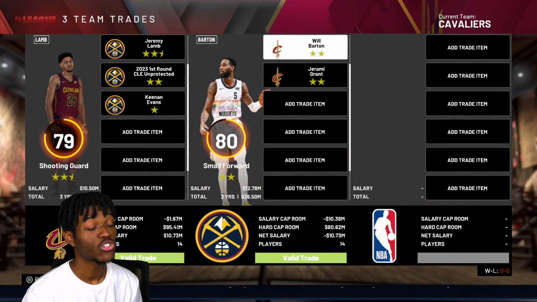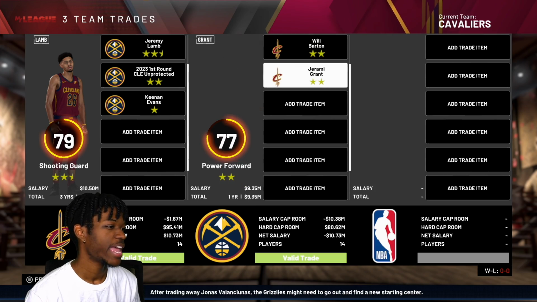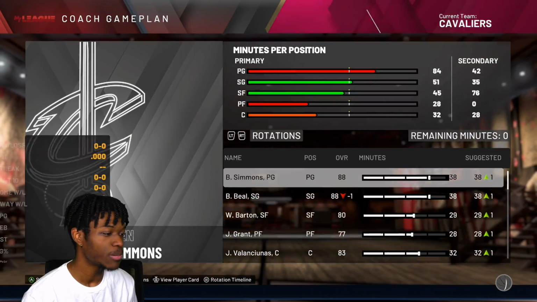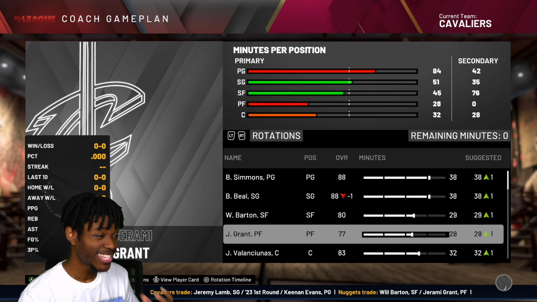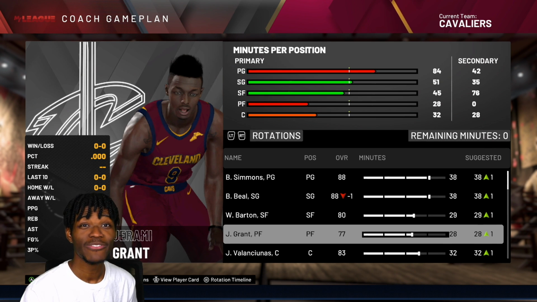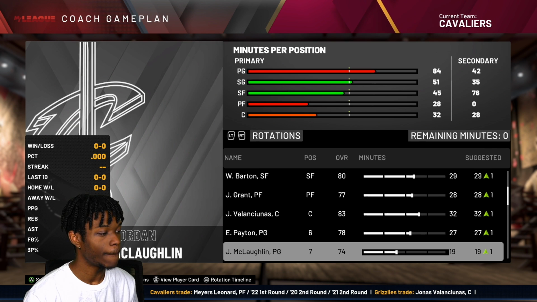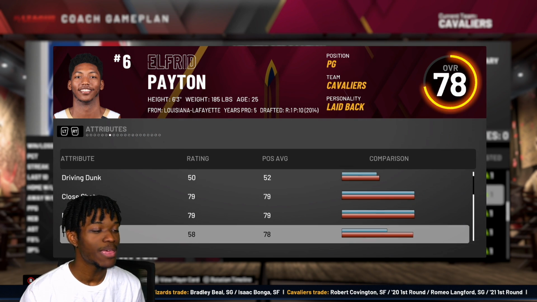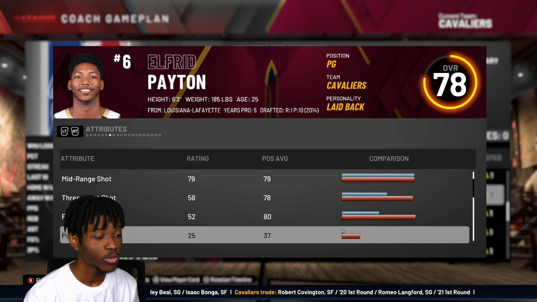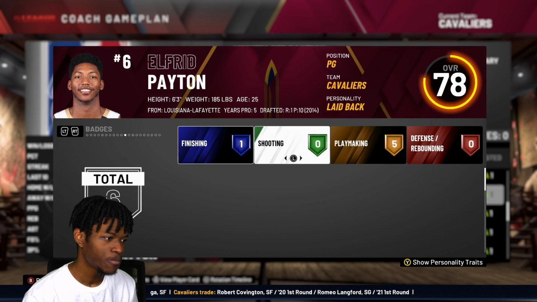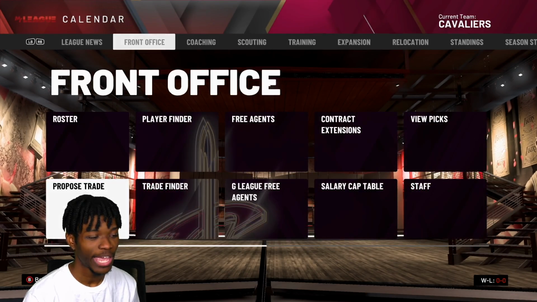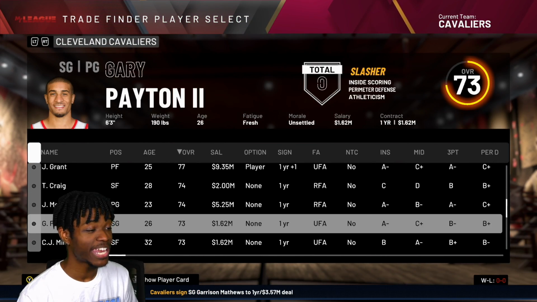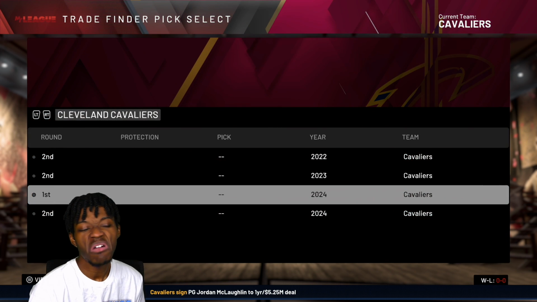We're going to trade for Trill Will Barton. And then Jeremy Grant, technically he will be our starting power forward right now, but he's not going to end up there. But that increases our depth because, man, I really love Jeremy Grant's game. And him coming off our bench is going to be really good eventually. Elfrid Payton is a solid backup, man. I wish he was able to shoot the 3-ball. But as far as playmakers go, he's very, very good. So I'm okay with him being our backup. I'm not saying he's safe by any means. I'm just saying if he ends up being our backup, I'm okay with that.